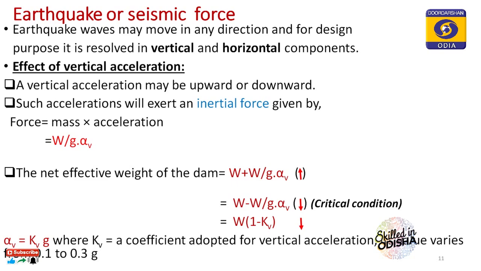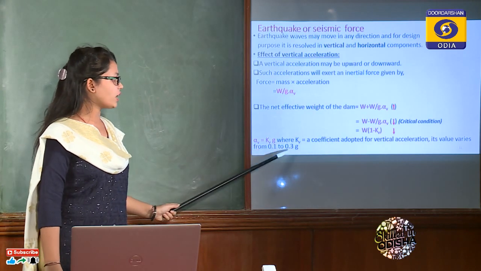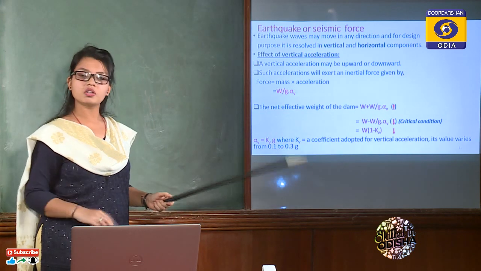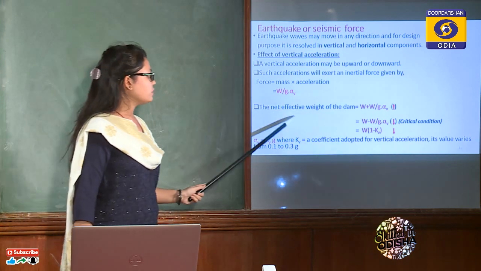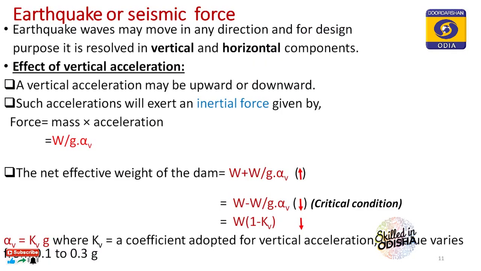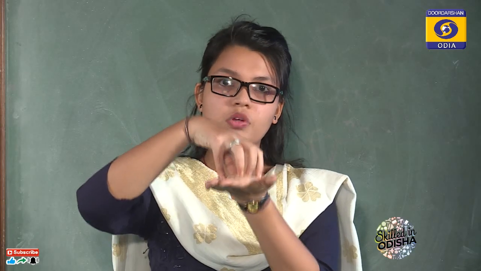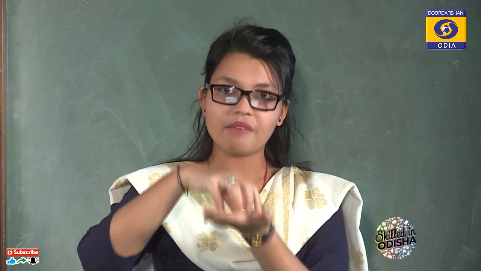Kv is the coefficient of traction that is adapted for vertical acceleration, that varies from 0.1 to 0.3 g depending upon the severity of earthquake in that area. Now if the acceleration is in upward direction, so what does that mean? When the acceleration is in upward direction, the foundation will move up, that is closer to the body of the dam. The net effective weight of the dam will increase.